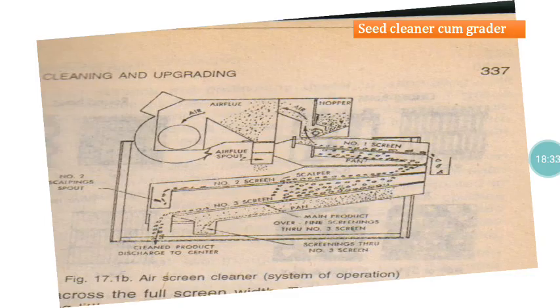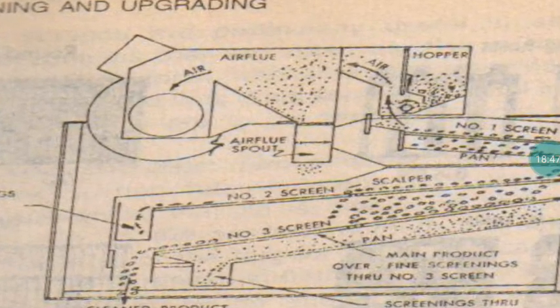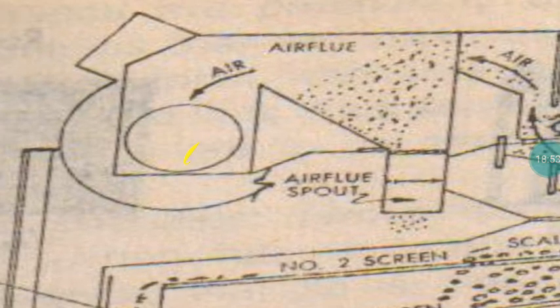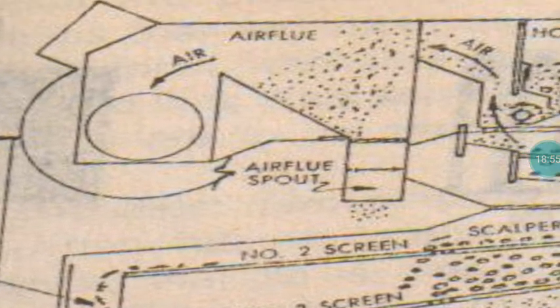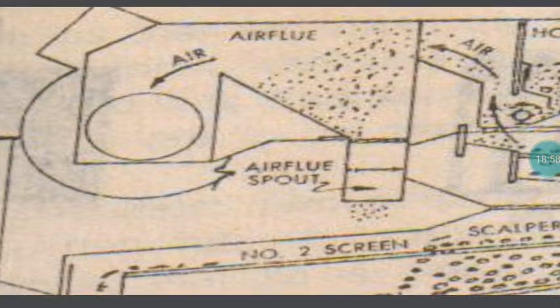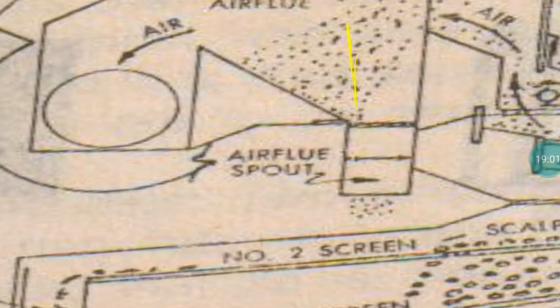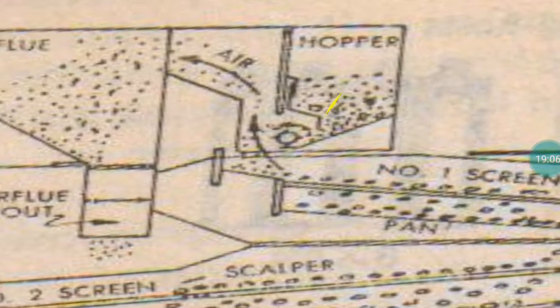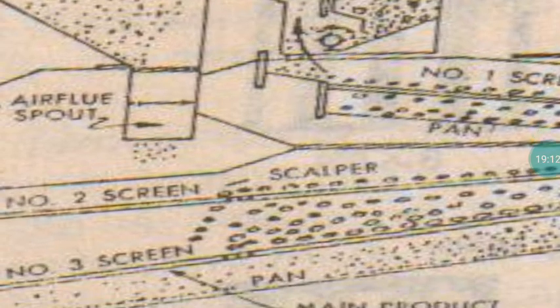The very commonly used instrument nowadays for cleaning and grading of free-flowing seed material like black gram, green gram, red gram and paddy is the seed cleaner cum grader. It does the cleaning operation as well as the grading operation. For cleaning, the instrument has a blower. This blower continuously flows air that makes all the lighter weight material move in a wavy motion, so that it remains there and gets collected. Only the heavy material lands on the screen.